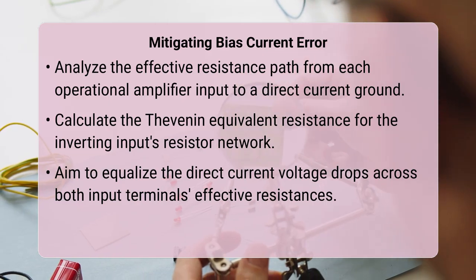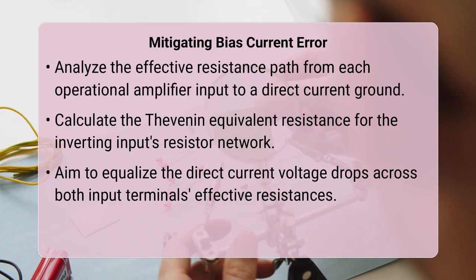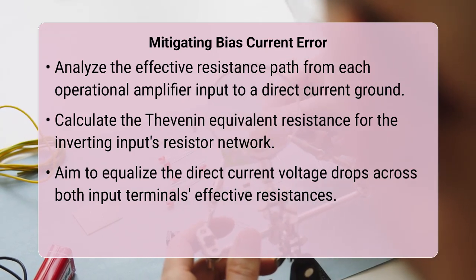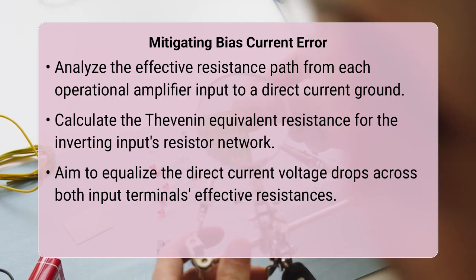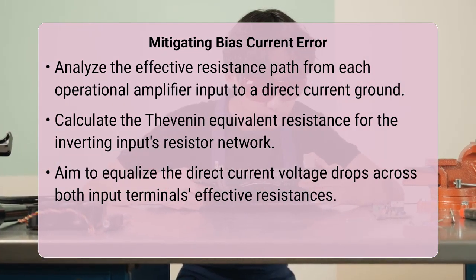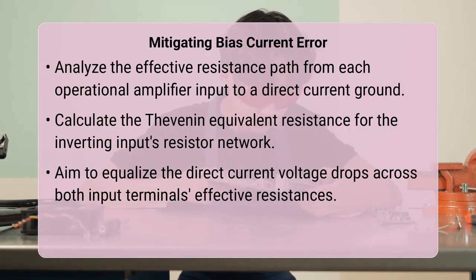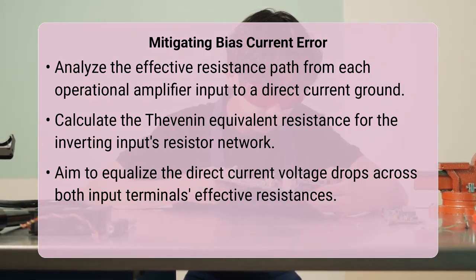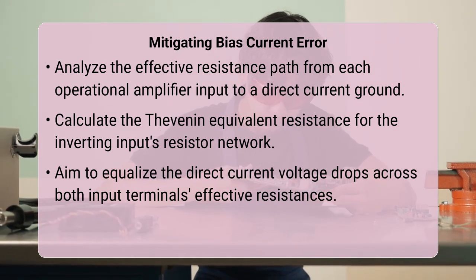The key is to ensure that the direct current voltage drops across the effective resistances seen by both input terminals are as close to equal as possible to minimize the differential error. A practical and often overlooked design detail is the input offset current, which represents the difference between the bias currents flowing into the inverting and non-inverting inputs.